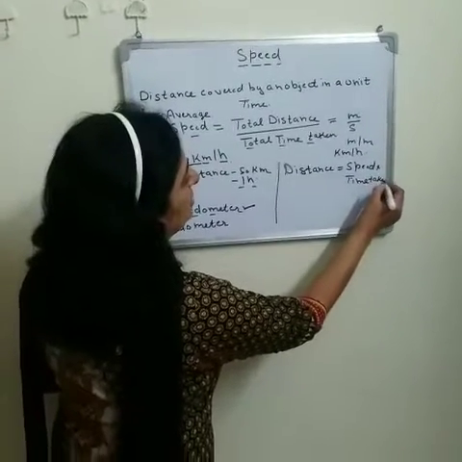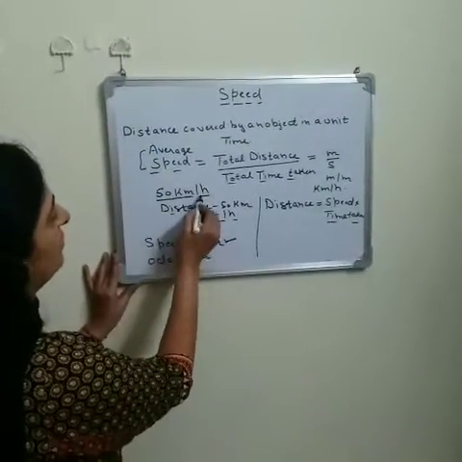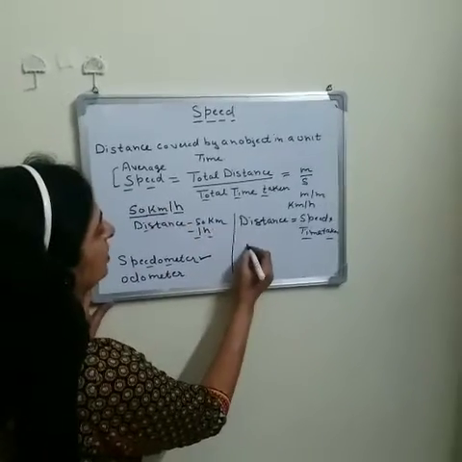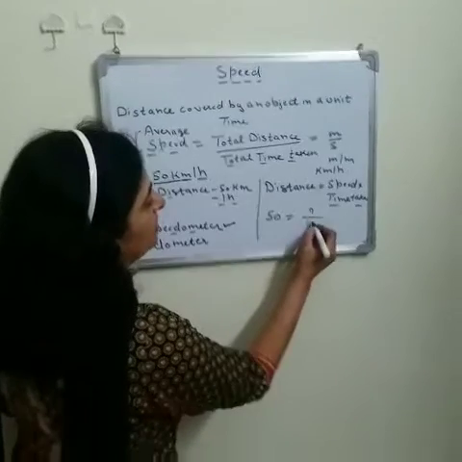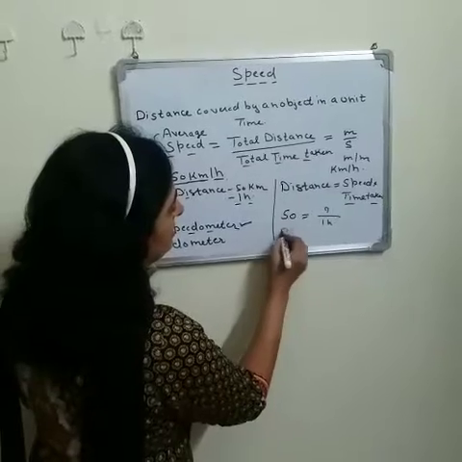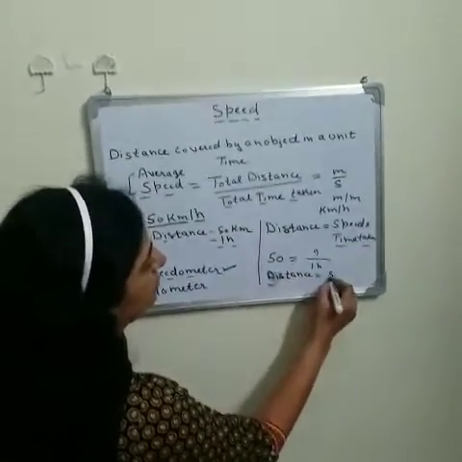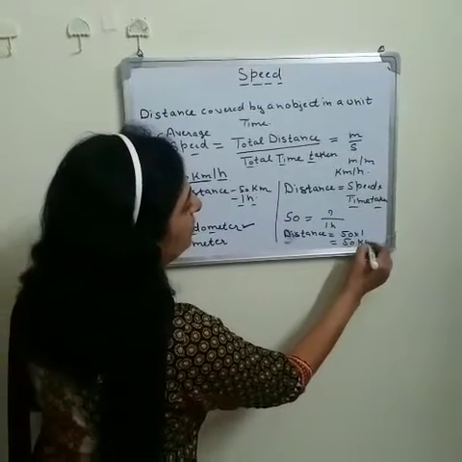For example, take 50 km per hour. If the speed is 50 km per hour, and the time is 1 hour, what is the distance? Distance equals 50 multiplied by 1, equal to 50 kilometers.